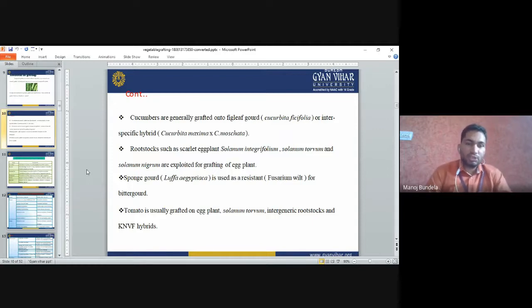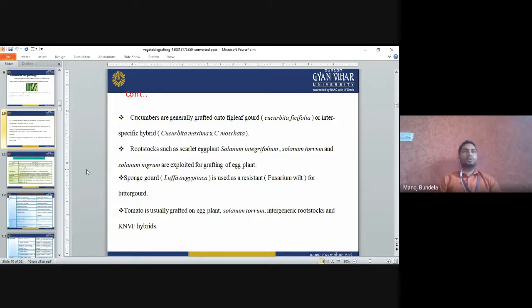Rootstocks such as scarlet eggplant, Solanum integrifolium, Solanum torvum, and Solanum nigrum are exploited for the grafting of eggplant. So in eggplant for grafting we can use Solanum nigrum, Solanum torvum, and Solanum integrifolium.